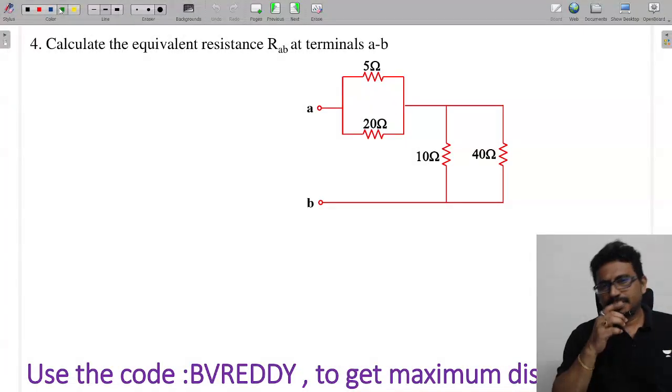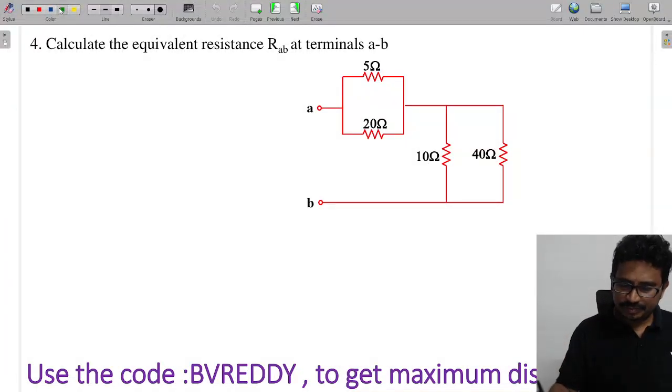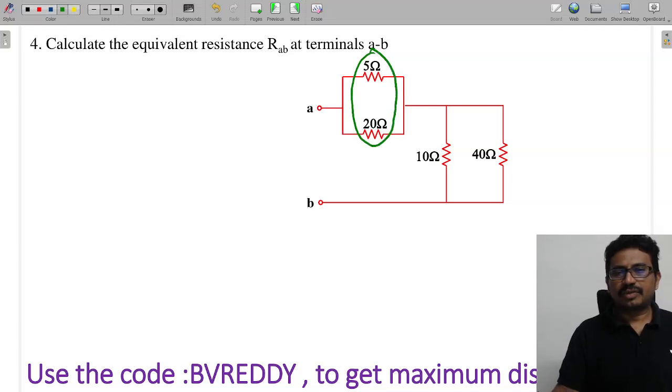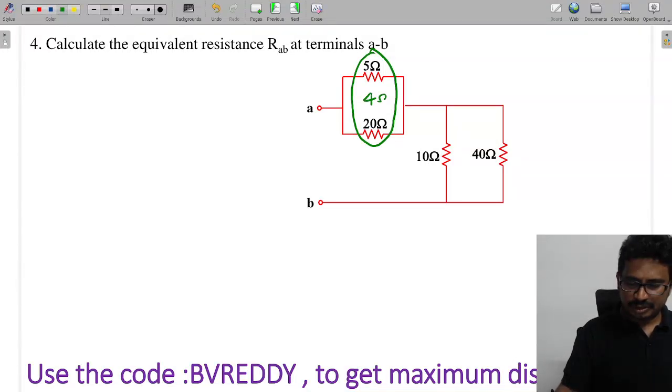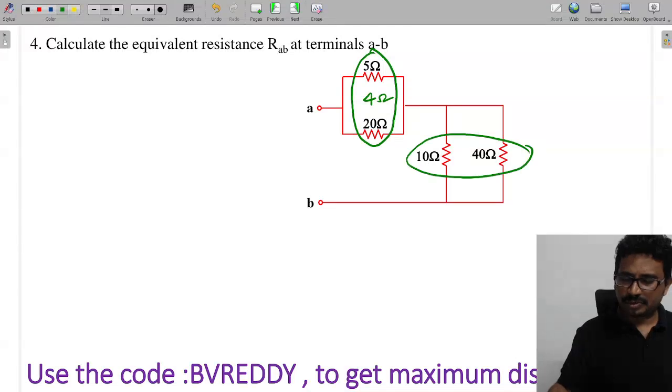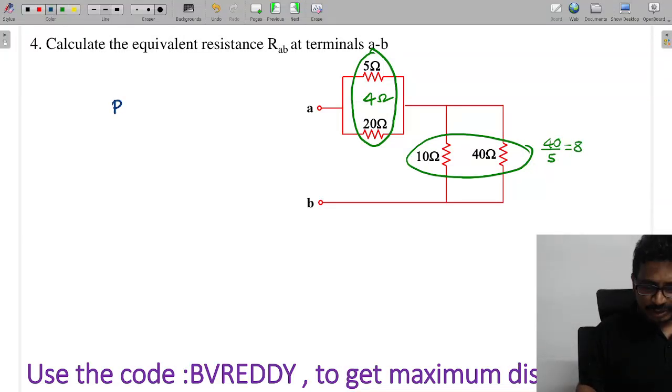Next. Now you can see in this case how these two are, tell me now, parallel. It becomes 20 parallel to 5. So it will be 4 ohms. This combination, this is 4. And how these two are, tell me, parallel. So this value is what, tell me now, 40 by 5, which is equal to 8. So now you tell me RAB. So which will come as what, tell me now, 4 plus 8. That is what, tell me now, 12.